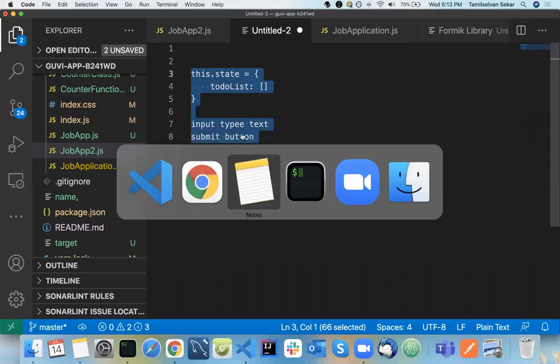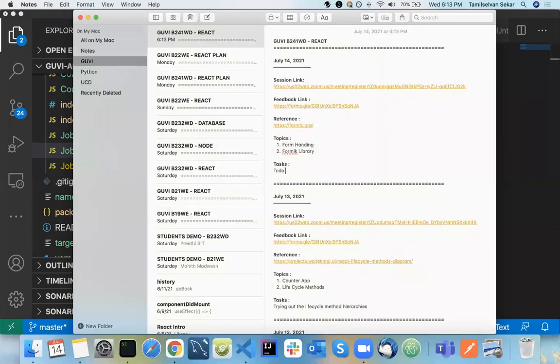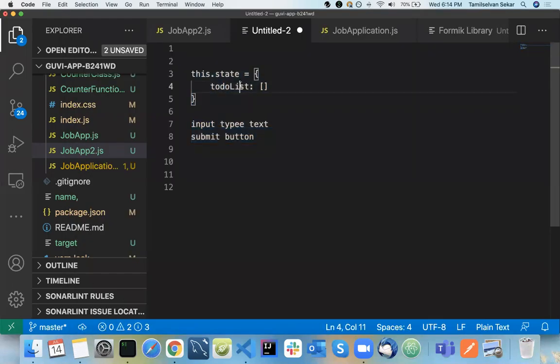So what is the task? To-do app. So you need to have a text box and a submit button. So when you submit that particular button, you should add them to the to-dos list. So array. This is your first task. So task 1.